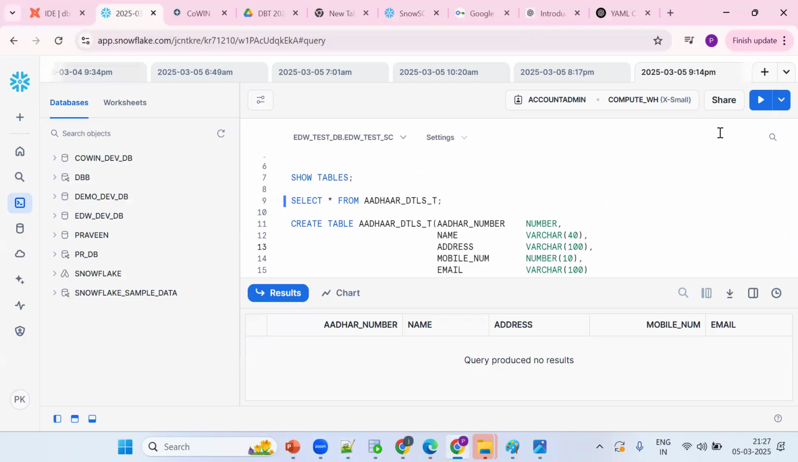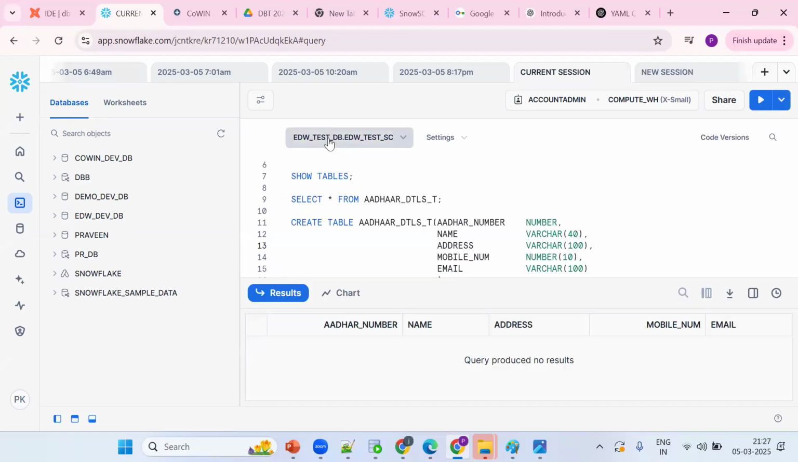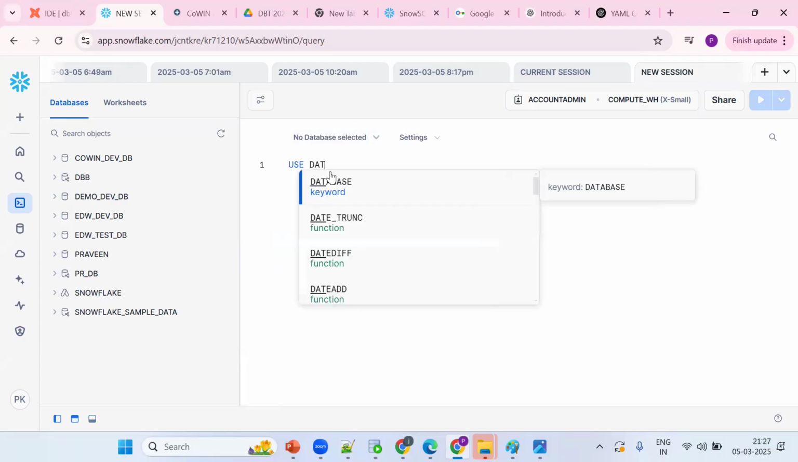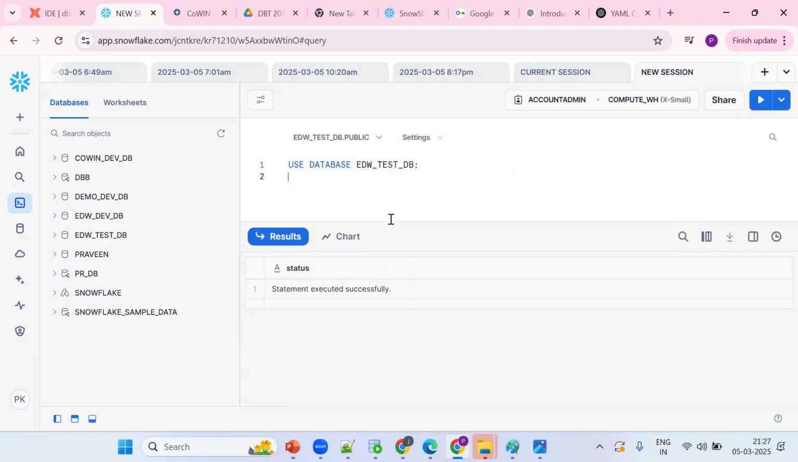Before executing, see, this is an important concept. Now this is the current session. Okay, open one more sheet, go for a new session. Now in the new session, which database are we in? EDW test DB, test schema. Tell me how to get this database. We should go for use database EDW test DB, control enter. Use schema EDW test schema, control enter. So we are in this database, in this schema.